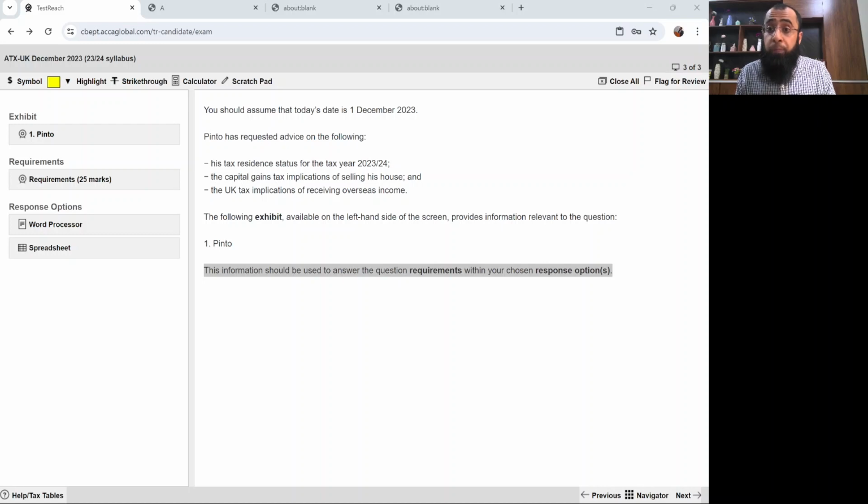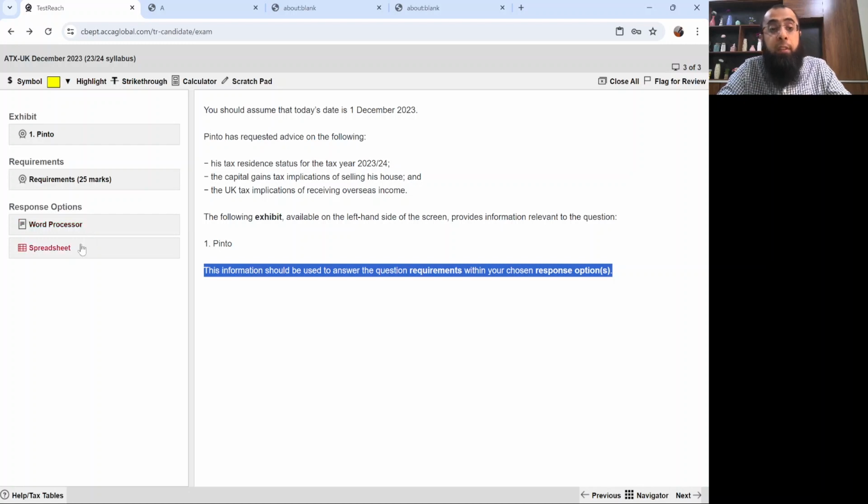So while reading the question for the first time, read it with patience. Don't rush. Don't jump to any conclusions that the question is easy or difficult. I always say to my students that every question is easy. It's just how you approach the question. Okay. So we have just read the introduction of this question, which gives us a brief overview of what this question is about. And there are two response options we have to use.